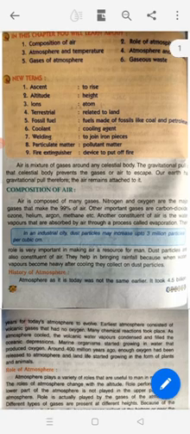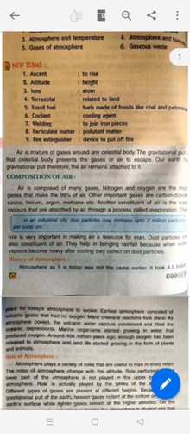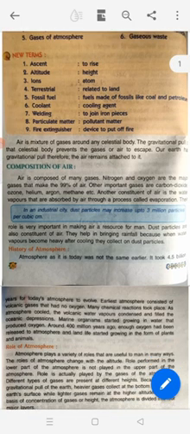Composition of air. Air is composed of many gases. Nitrogen and oxygen are the major gases. That makes up 99% of air. Other important gases are carbon dioxide, ozone, helium, argon, methane, etc. Another constituent of air is the water vapor that is absorbed by air through a process called evaporation. Its role is very important in making air a resource for man.